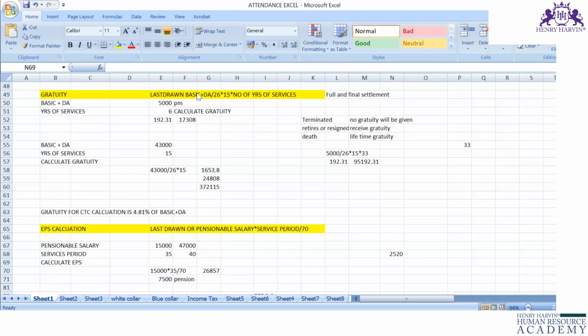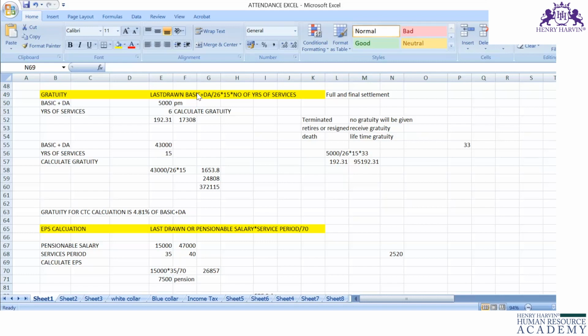I'm resigning from the organization in the month of May. So, whatever basic plus DA I am receiving in April or March... April is a revision period. Some organizations have a unique revision period, but most organizations have their revision in the month of April.